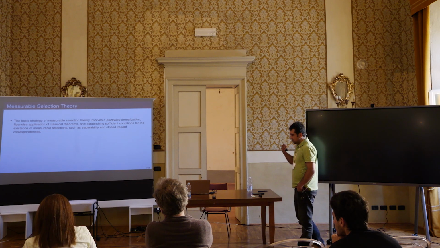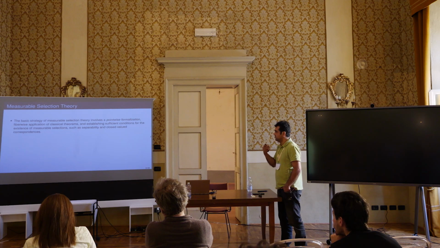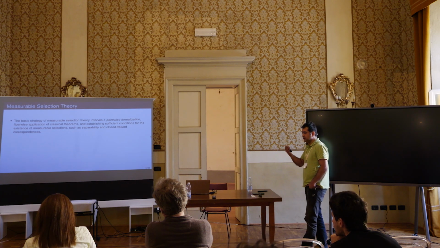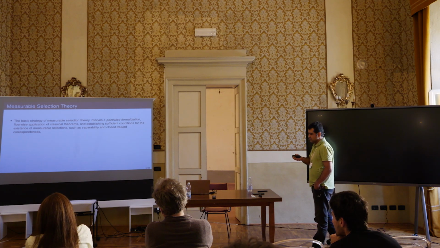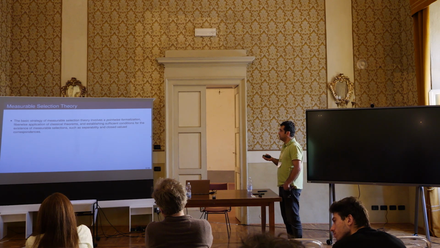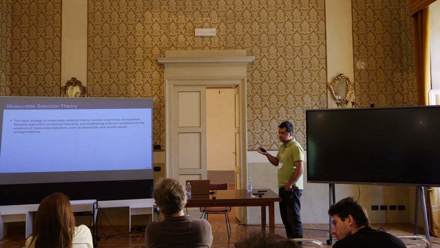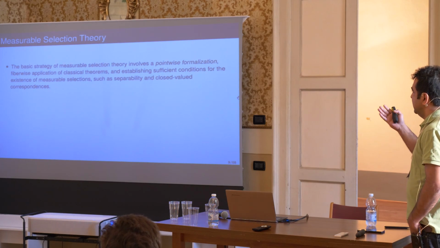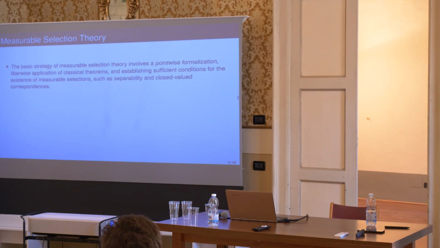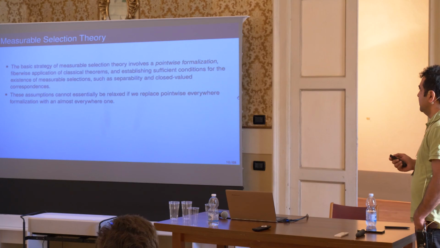And those conditions usually involve some form of separability. One could, for example, wonder what happens if you replace the real numbers with some other topological space. The best measurable selection theory can offer is that we can work with Polish spaces, so complete separable metric spaces, or metrizable spaces. And we need at least closed valued correspondences, satisfying the Effros measurability.